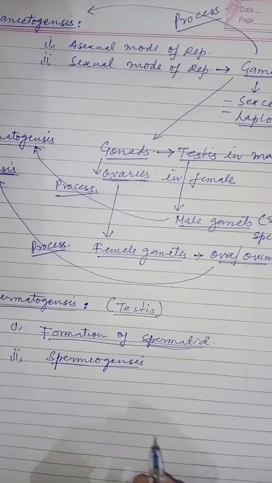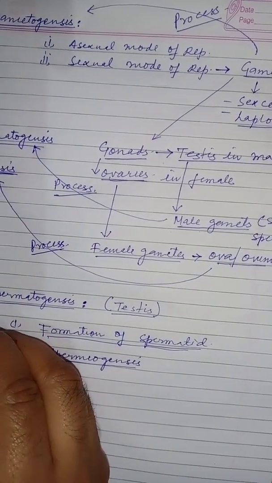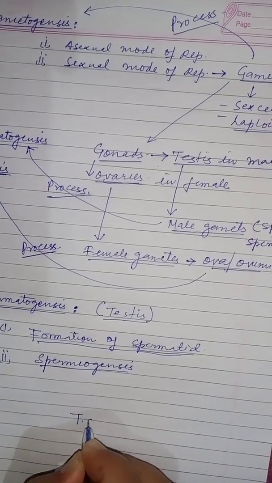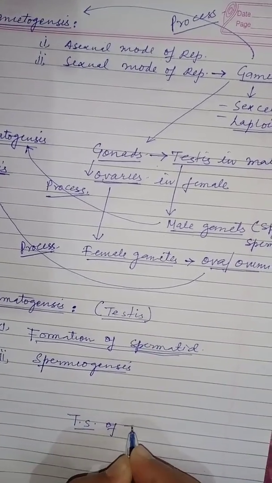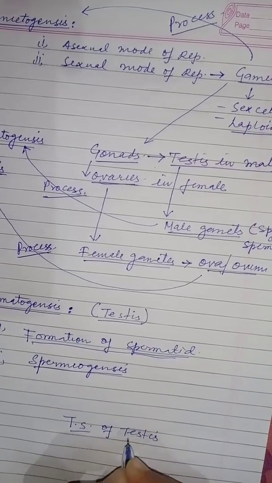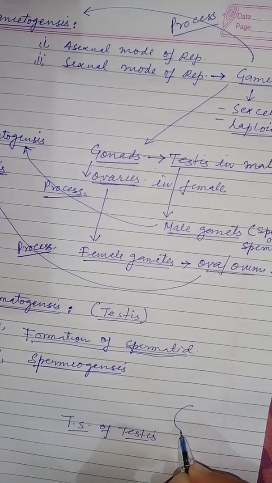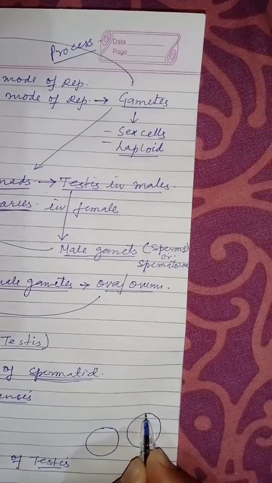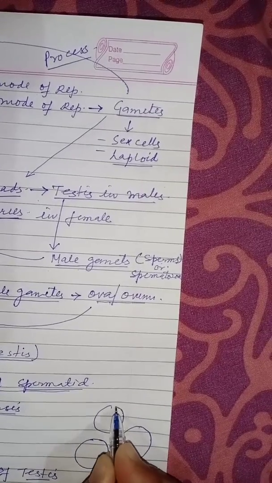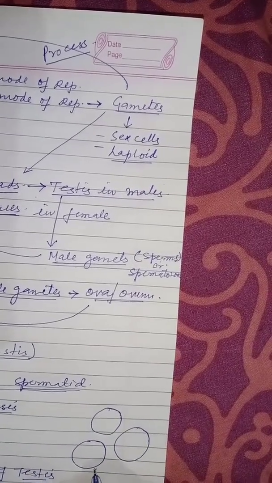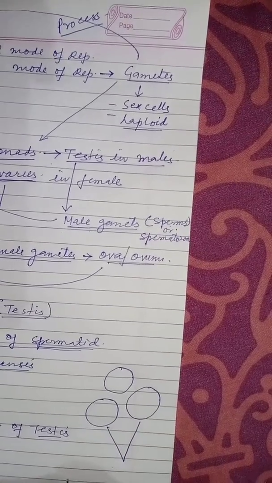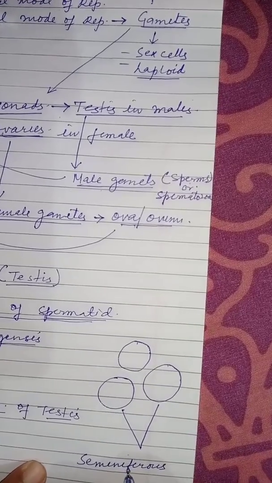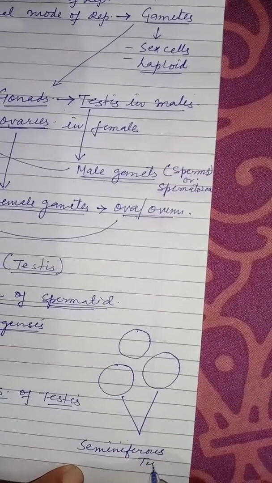This can be shown when we look at the TS of testis. The testis consists of a large number of similar tubules, and these tubules which constitute the testis are called seminiferous tubules.